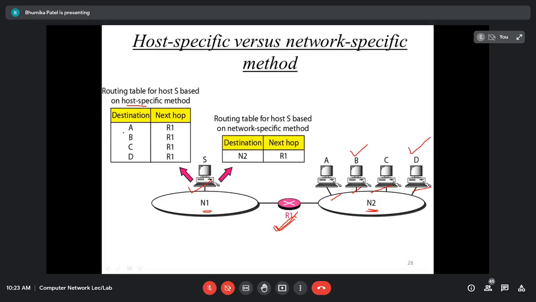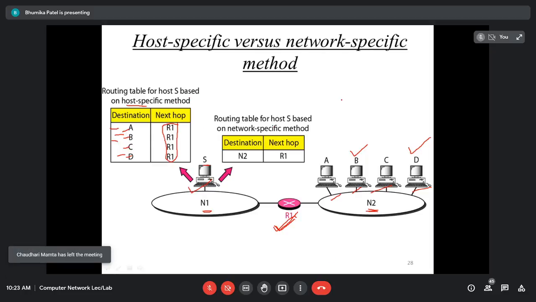So what I am doing is making individual entries into the routing table for this host S. How many entries are in the routing table of the host S? Multiple entries. Even though they are in the same different network, they are making individual entries and using the same IP address, that is the IP address of the router 1.